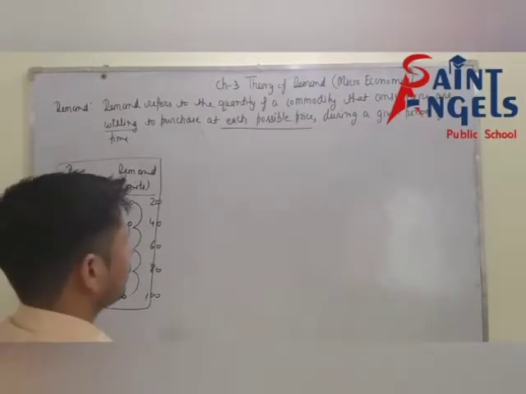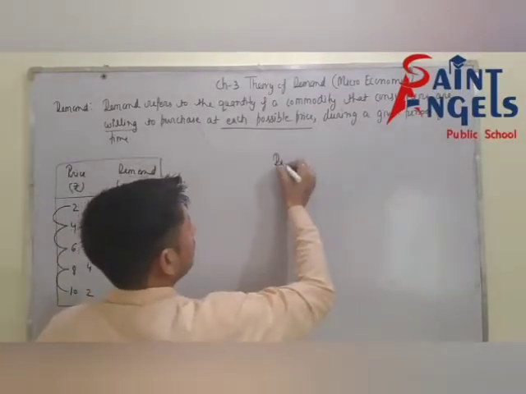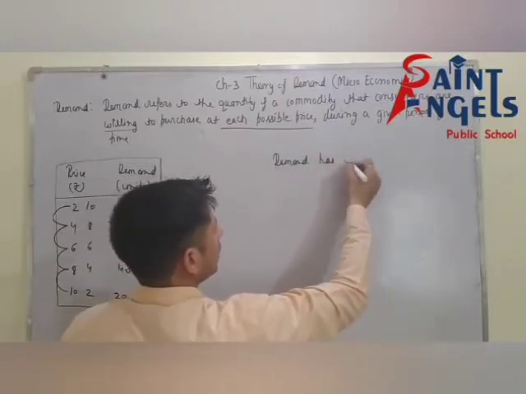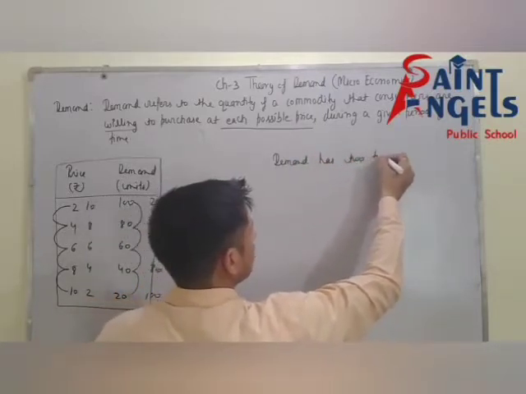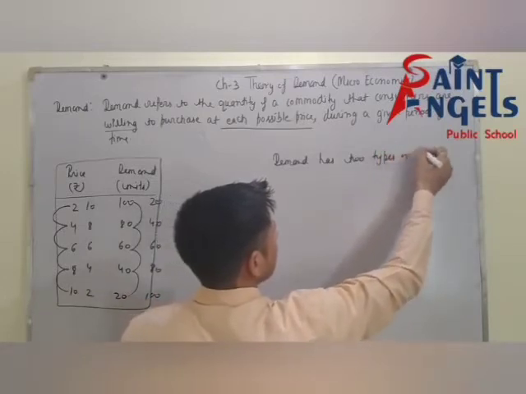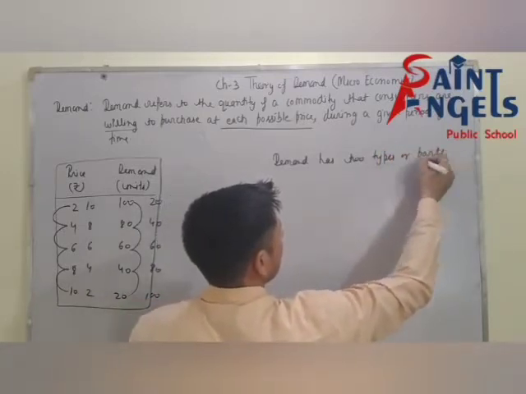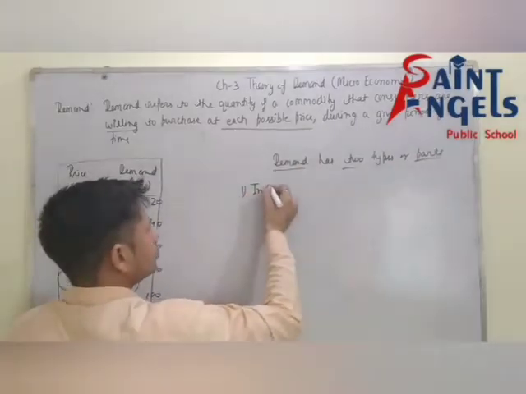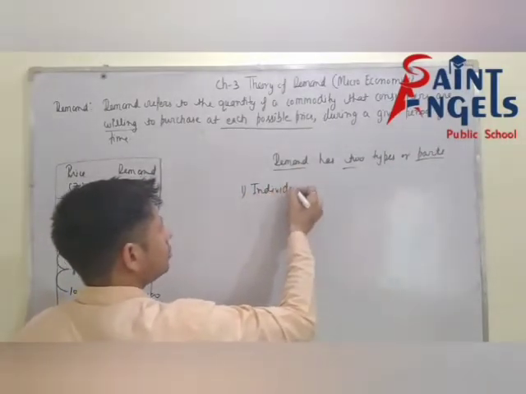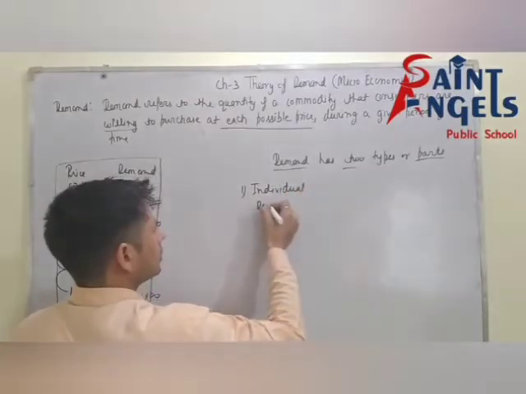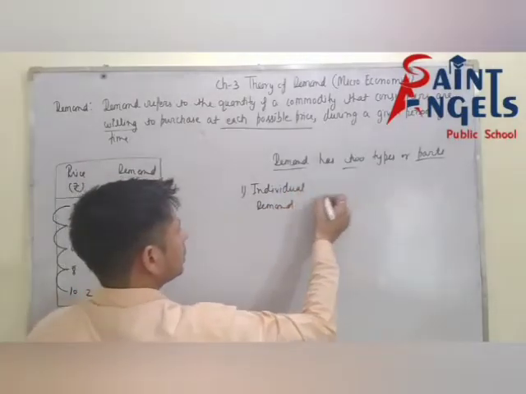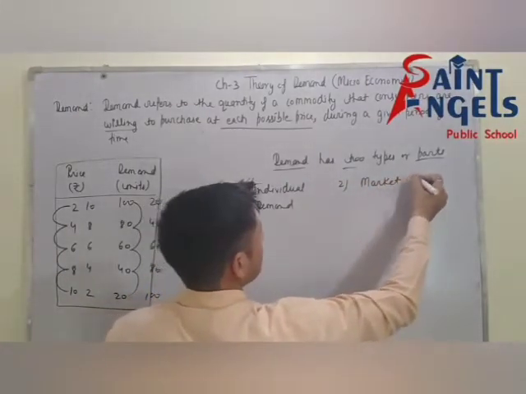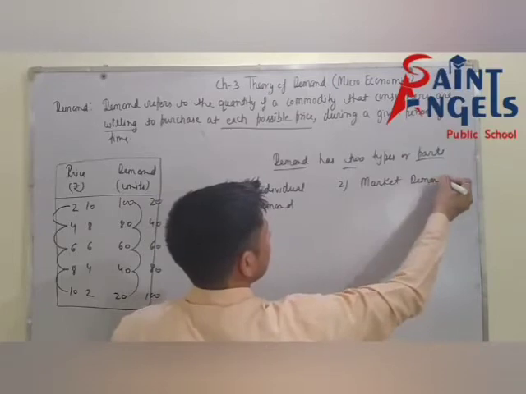After this, demand has two types, or two parts. First, individual demand. Second, market demand.